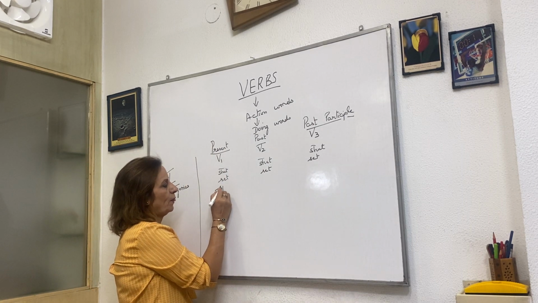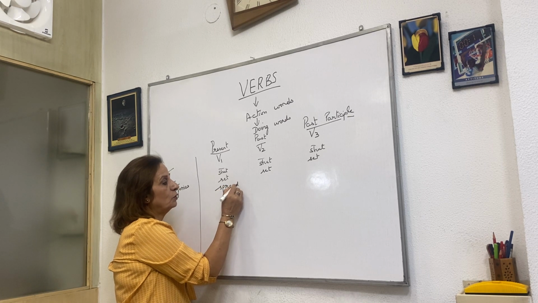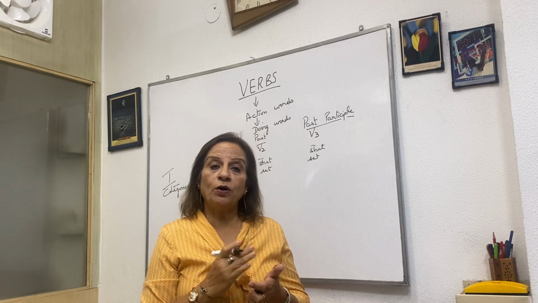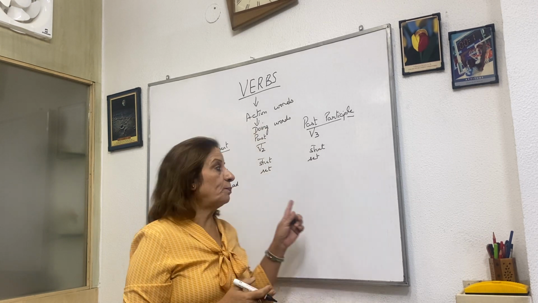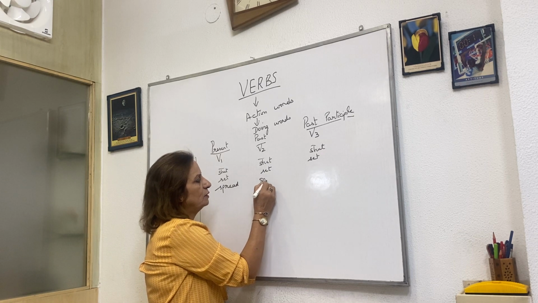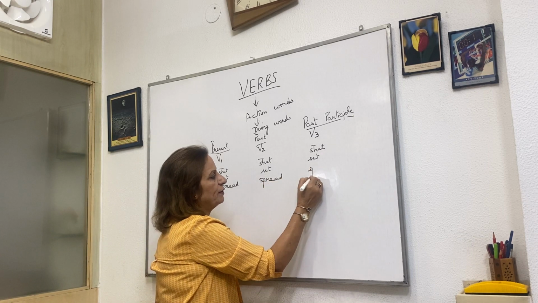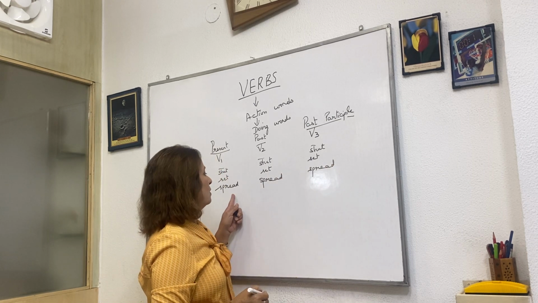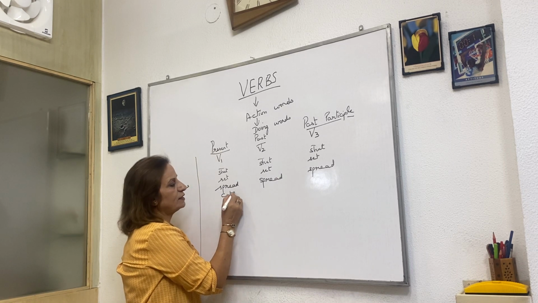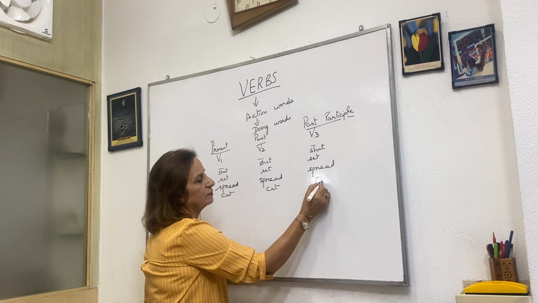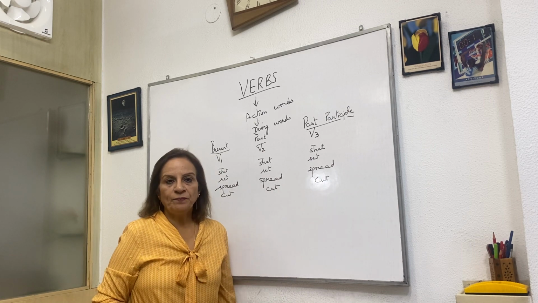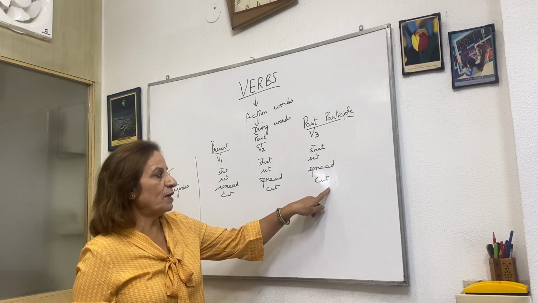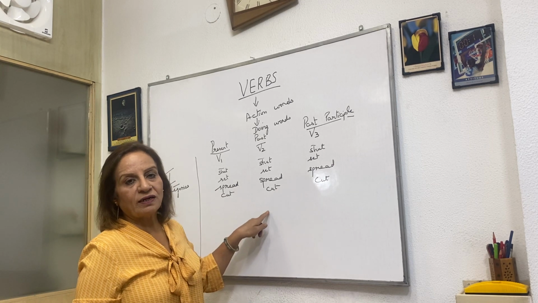Spread. You know how COVID spread all over the world? We spread jam on a slice of bread. So spread, spread, spread. Again it's an action. There are many more verbs like cut, cut, cut. All three forms, the first form, second form, and third form, present, past, and past participle, are all cut.